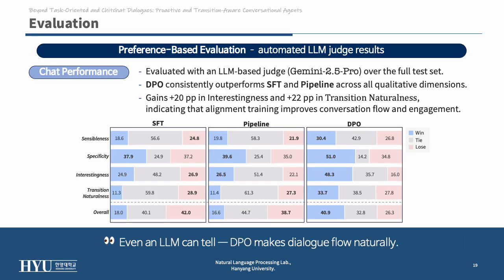When judged by Gemini 2.5 Pro, DPO consistently outperforms SFT and Pipeline in all qualitative metrics: sensibleness, specificity, interestingness, and transition naturalness. It gains around 20 points in interestingness and about 22 points in transition smoothness. Even an LLM can tell. DPO makes the conversation flow naturally.